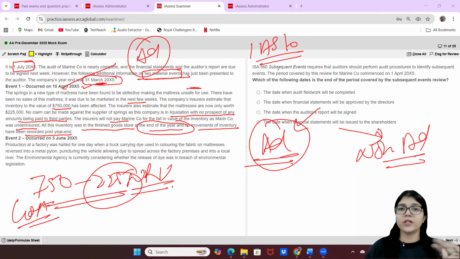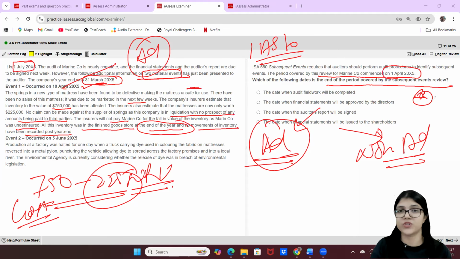So let's now read the question. It says ISA 560 Subsequent Events requires that auditors should perform audit procedures to identify subsequent events, for obvious reasons. The period covered by this review for Marine Company commenced on 1st of April, for obvious reasons. Which of the following dates is the end of the period covered by the subsequent events review? Now this is a very, very important concept, guys. This does not have to do anything with the numbers in the question as such. It only and only pertains to your conceptual knowledge.